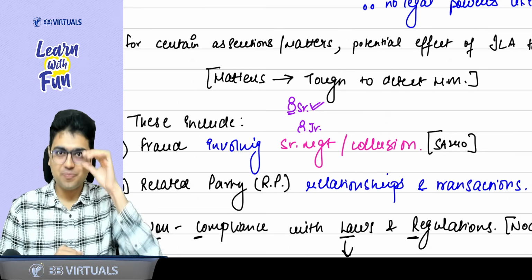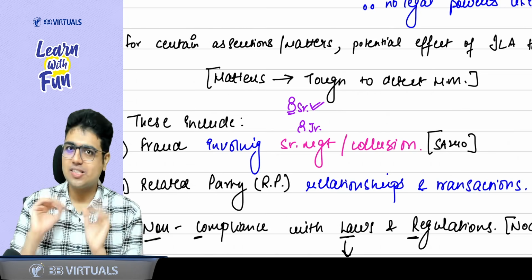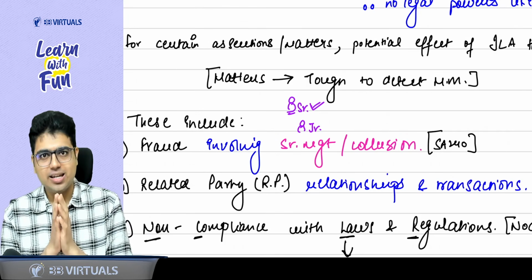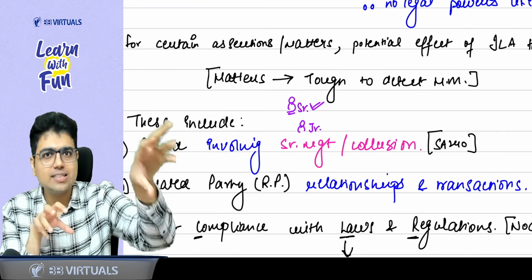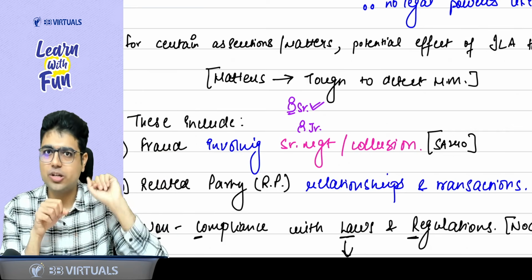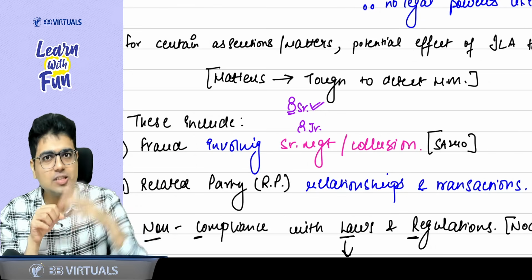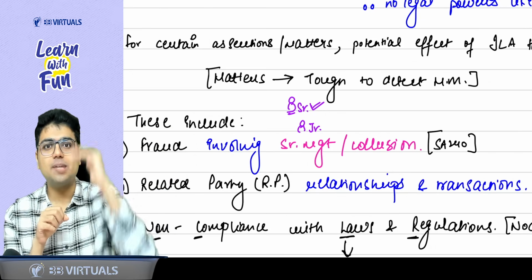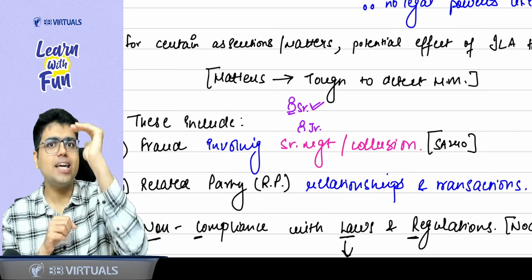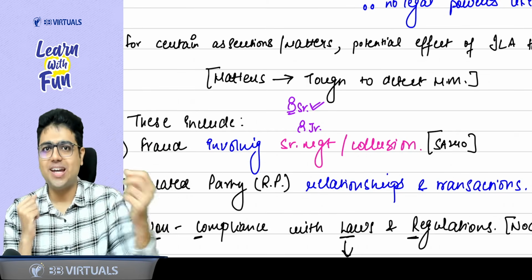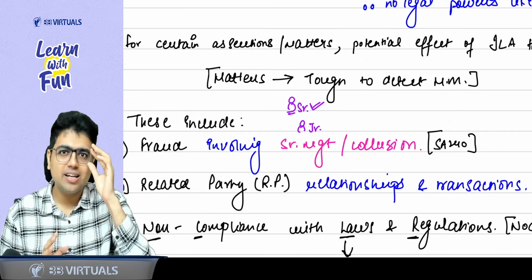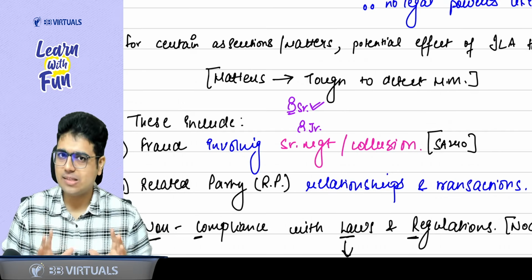For example, let's say there is a purchase officer in an entity, and there is a supplier of the entity. The purchase officer and supplier both collude. The purchase officer buys the goods at a higher price, and whatever higher price he is paying to the supplier, he is sharing that money with the supplier. So for example, the goods value is 100 rupees.